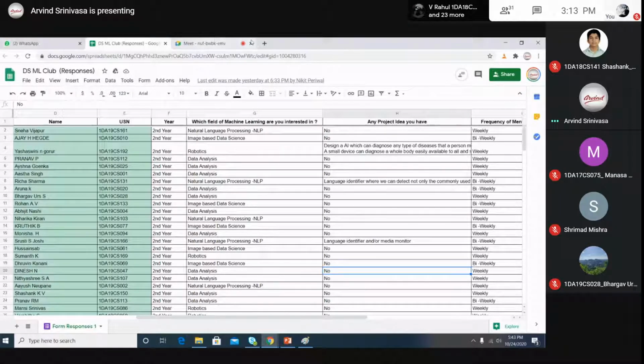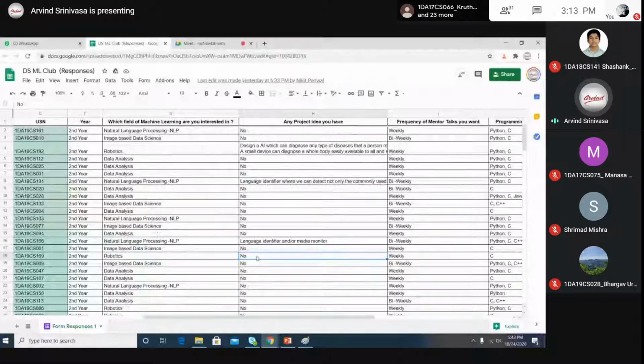And there is another person with robotics. Sumant has told no. I want Sumant to think what he wants to build in robotics: an agricultural robot, aerial robot, autonomous robot, or any robot that can assist elderly people. Can any device assist? A robot does not mean a big human; it can be a small toy or anything that can help students or anyone. Think, and I want you people to write it.